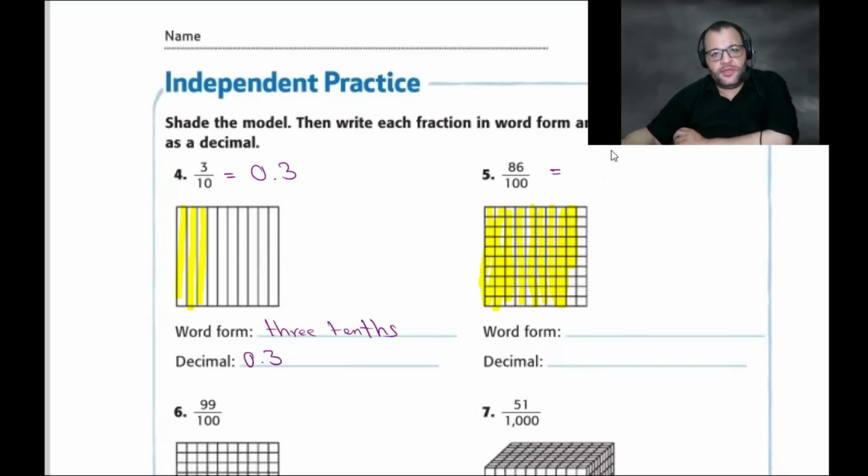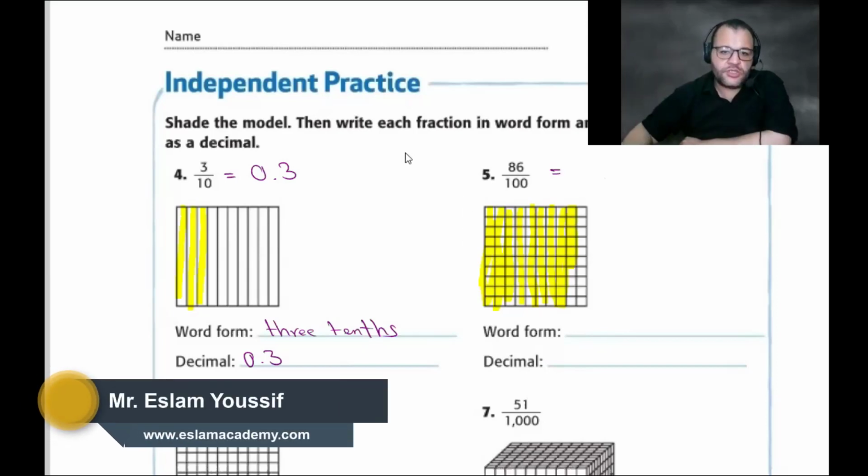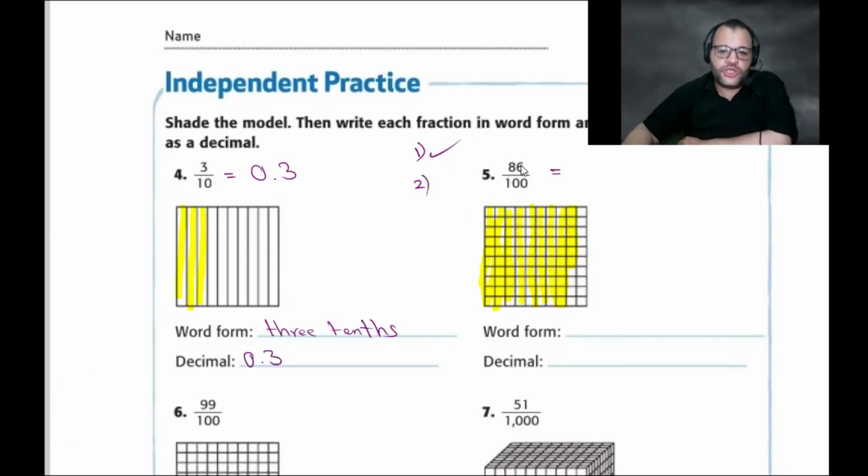0.86. How 0, 0? Just one minute. We need to explain this part and understand. Number 1, to convert from a fraction to decimal, the first point that you need to check is the denominator. 86, the denominator is the number down. 10 or 100 or 1,000 or 10,000. If the number is 100, the first condition is right. The second, just write the numerator without any change. Write 86 without any change.